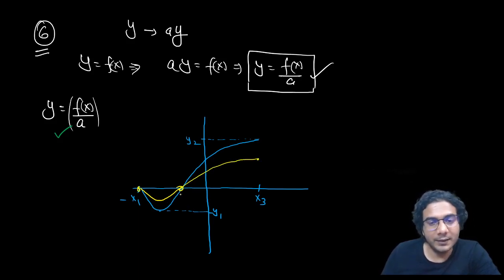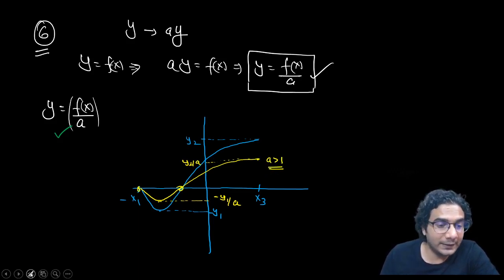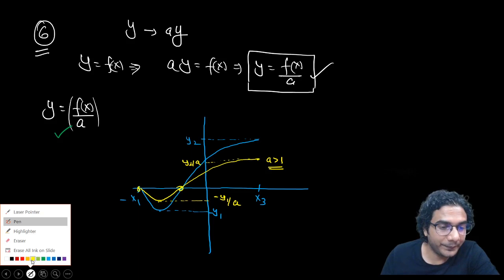So this value will be minus y1 upon a, and this value will become y2 upon a. That is when a is more than 1. Now when a is less than 1,